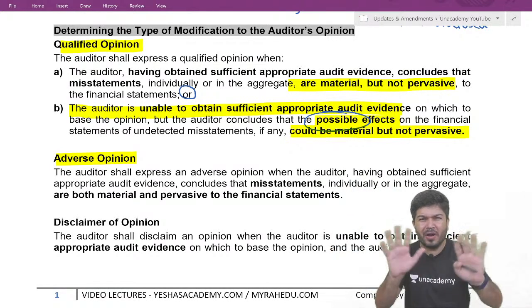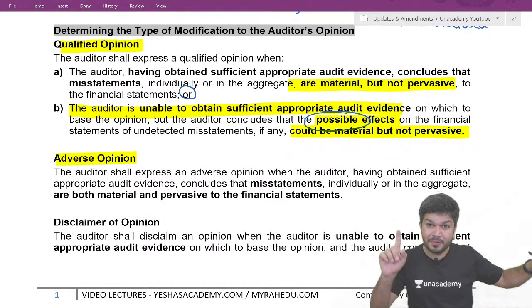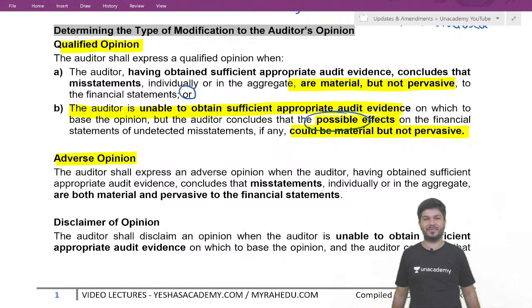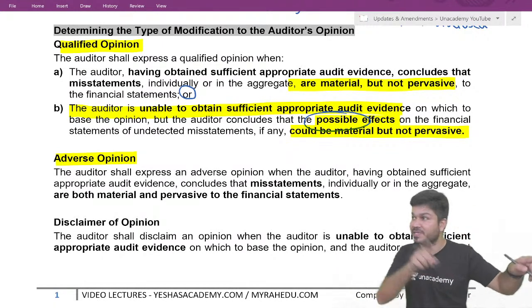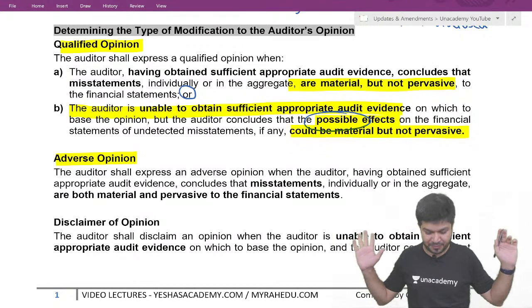So if one odd item is wrong, I say except this, it shows a true and fair view. That was qualified opinion. But if it is material and pervasive, not at one place, many places, or if at one place, that one place is a substantial portion, then I'll say the financial statement do not show a true and fair view.